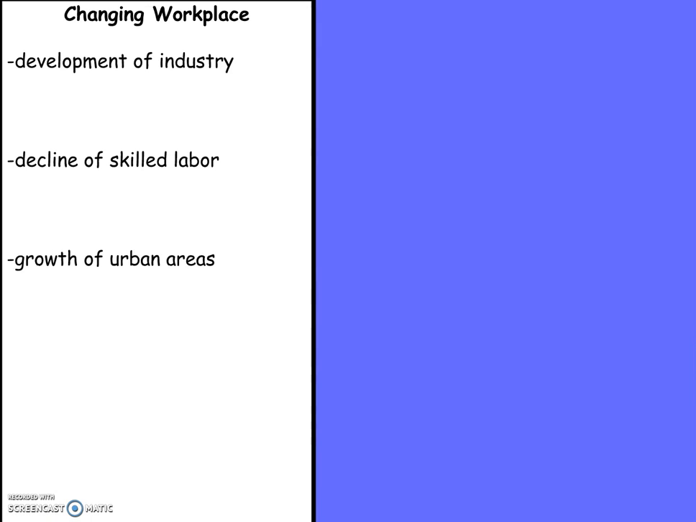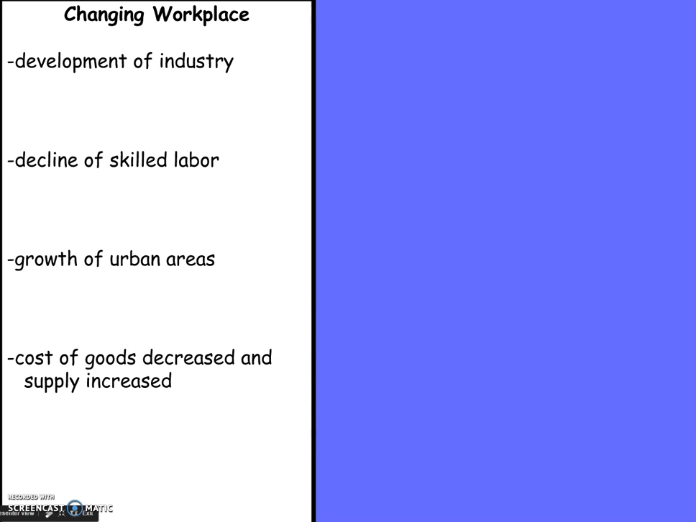Because most of these factories were located in big cities, we see the growth of these urban areas, and we are going to see overall the cost of goods decrease because supply increases, because these factories and industry are going to be able to produce these products at a faster rate. Sometimes it was better quality for cheaper, which is going to allow for that price to go down.